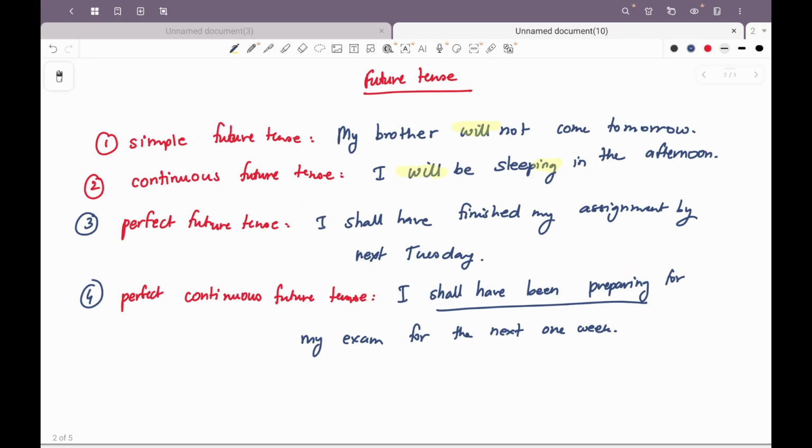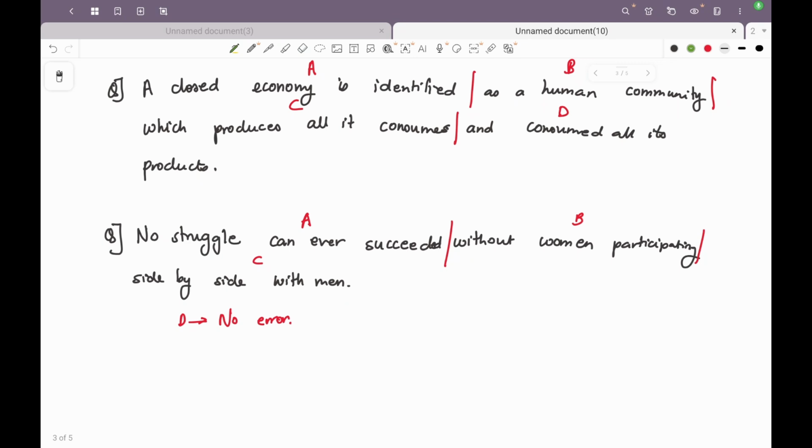before we move to the next topic. Let us now take a look at two examples. These are both from previous years' CDS exams. A closed economy is identified as a human community which produces all it consumes and consumed all its products. In this case, you have to tell us where the mistake is in the sentence, in A, B, C or D section, right?